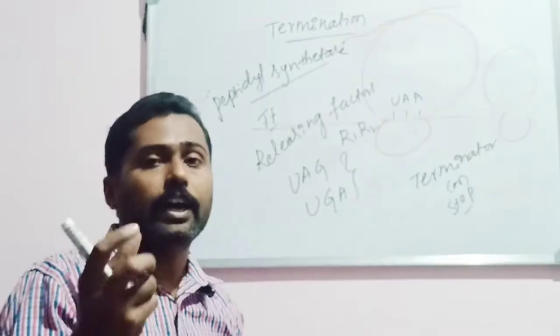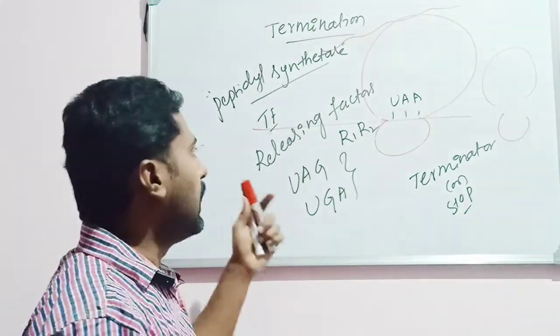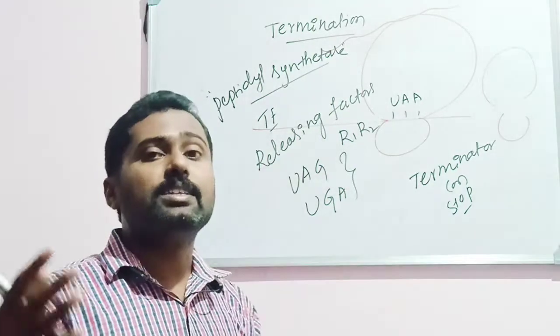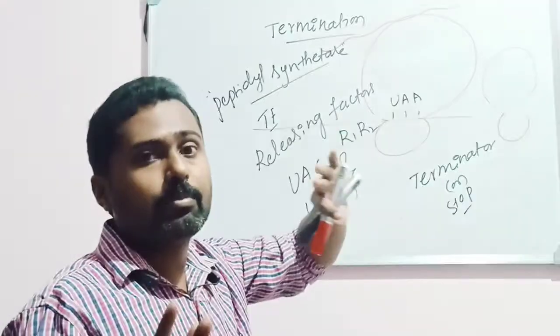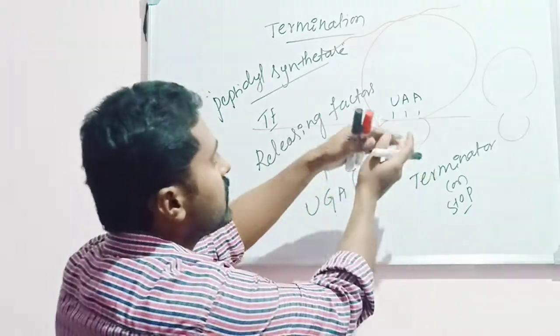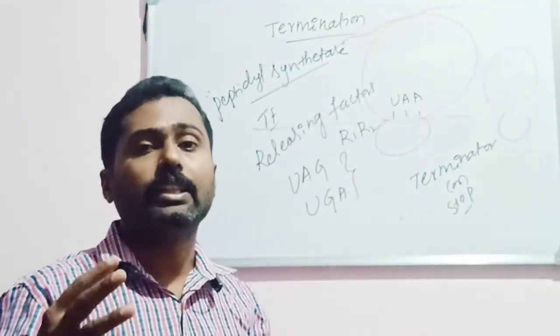Then the releasing factors add water. They add water and help in releasing the polypeptide chain. Then the two subunits of the ribosome get separated. Then the function of the mRNA will be completed.